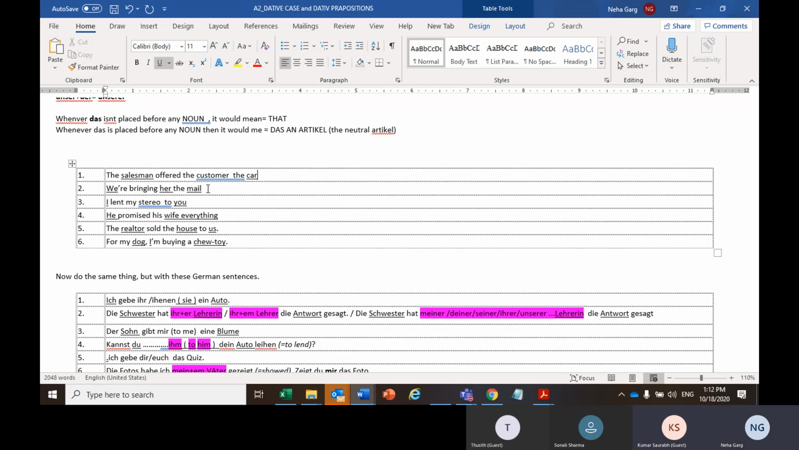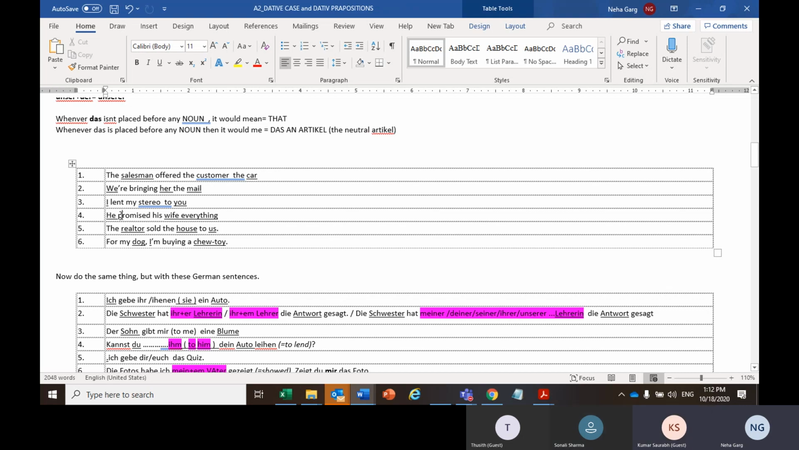Very nice. Sonali, your turn, number three. I is nominative. My stereo would be dative. No, read it again. I lent my stereo to you. Okay, got it. So my stereo is the object here, and "to you" will be dative. Yes. So don't get confused. It would not always be subject, then dative, then object. The position can change.